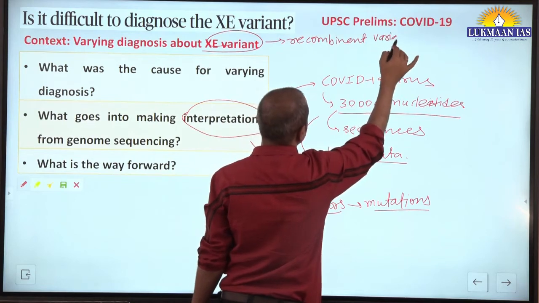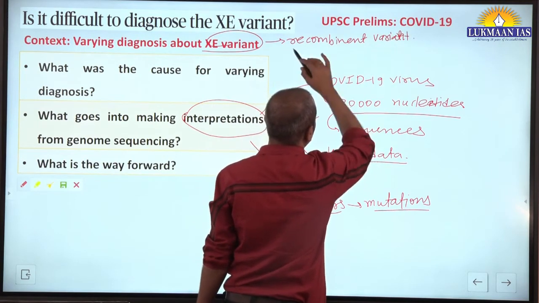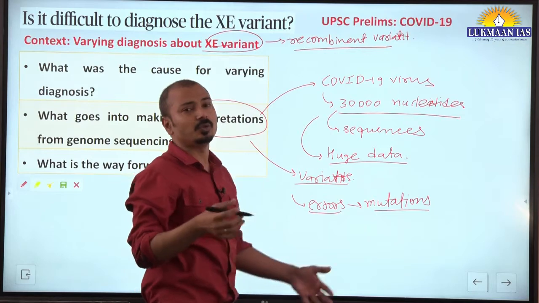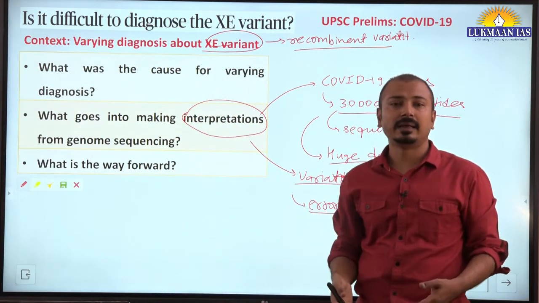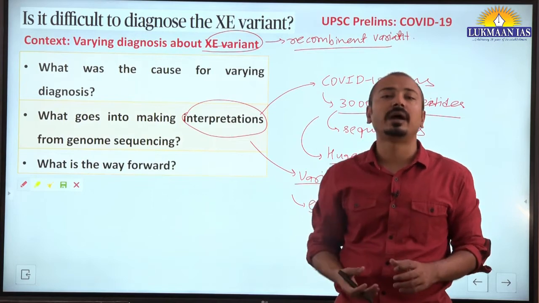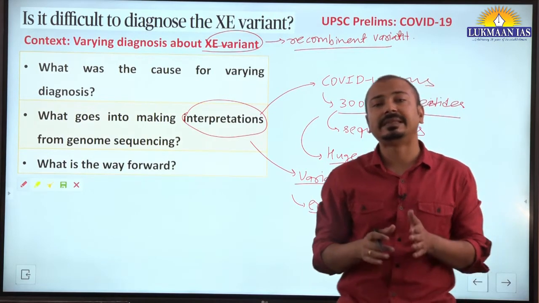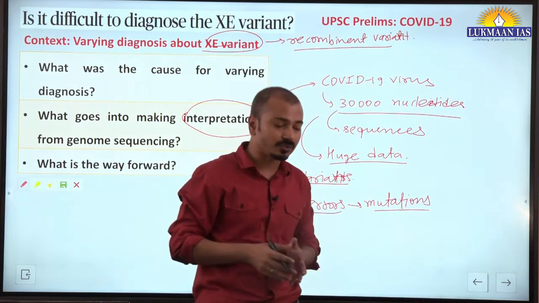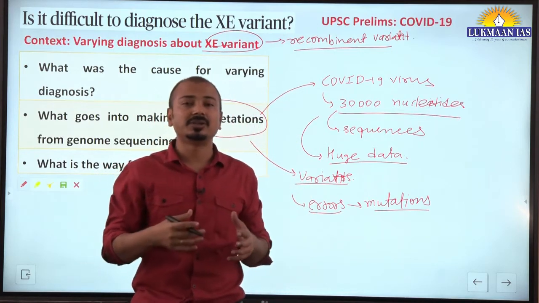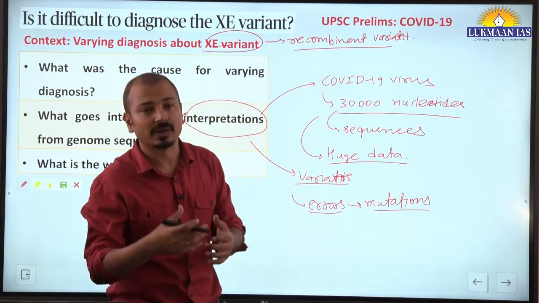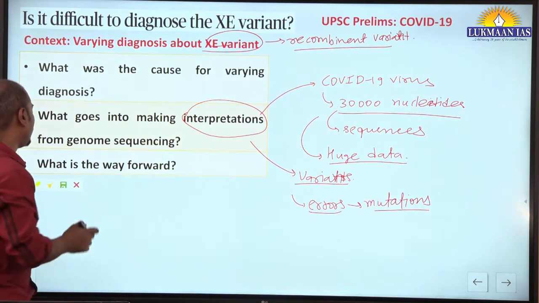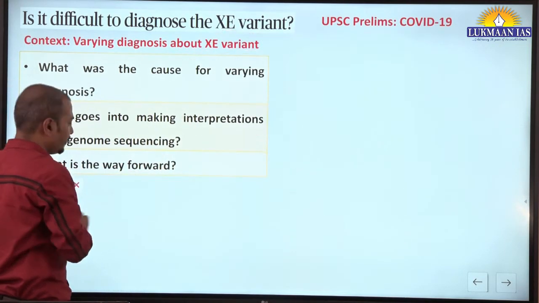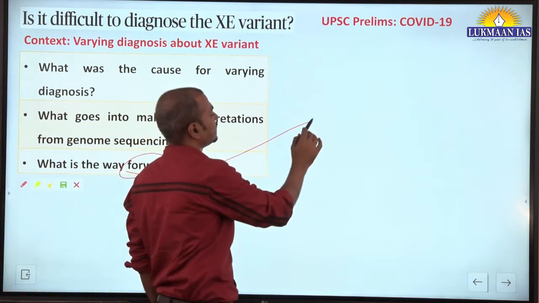A recombinant variant is that type of variant where a person is infected by two different variants of the same virus, and then the new kind of variant that is formed, called a recombinant, is formed because of a combination of the genetic material of these two variants. Okay, so what is the way forward here for the identification of these variants?